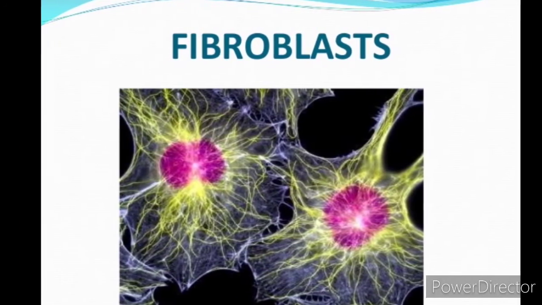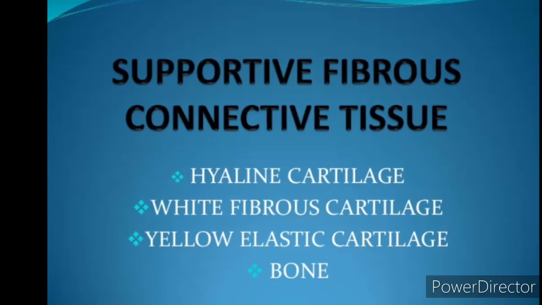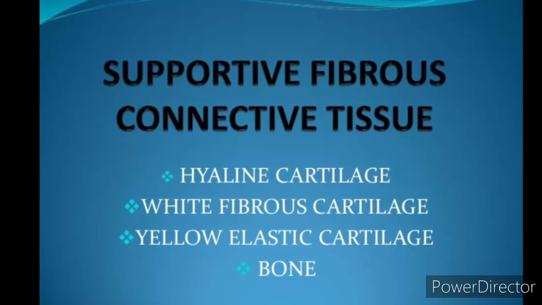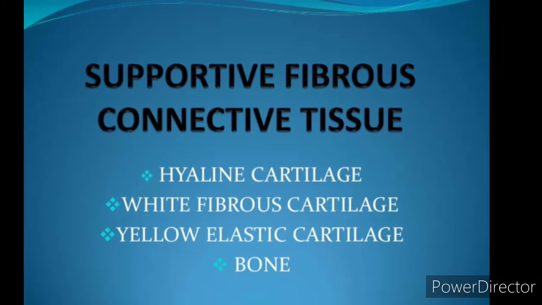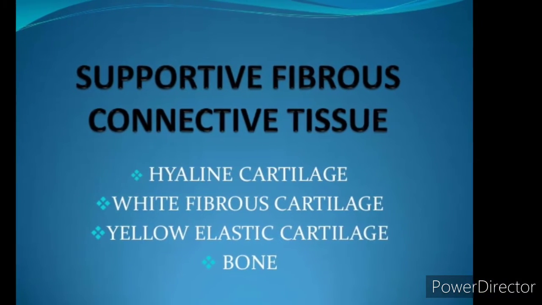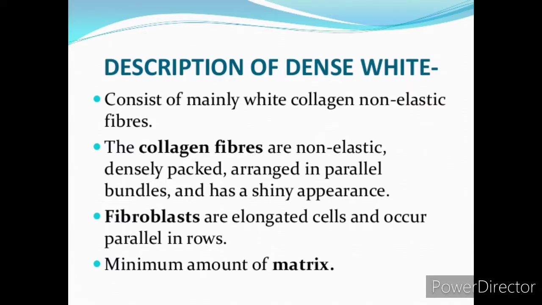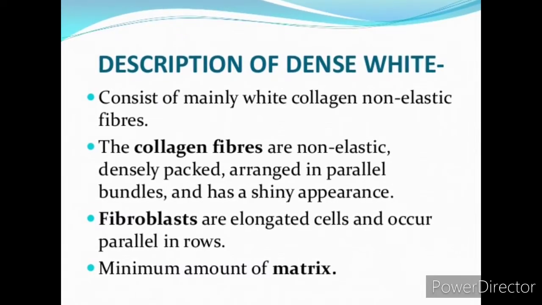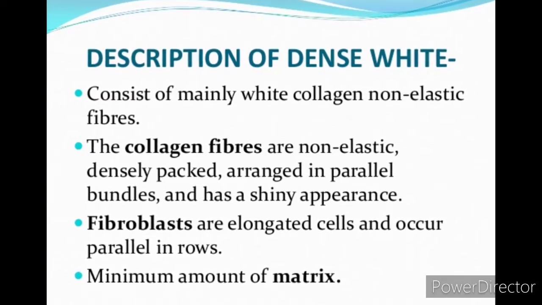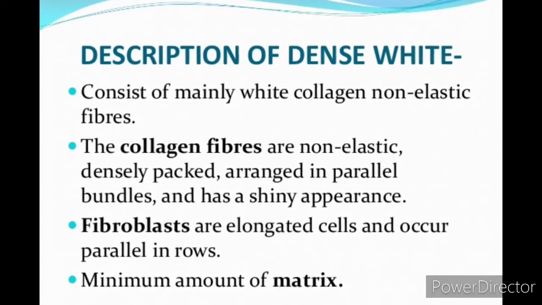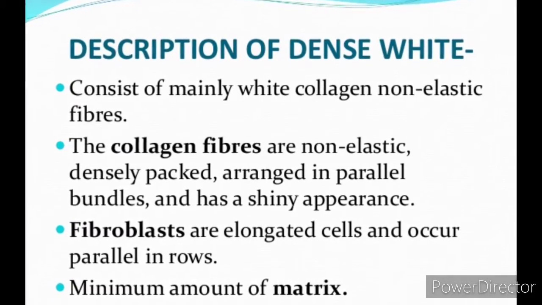Fibroblast. Here we are going to discuss fibroblast. They are supportive tissues. White fibrous cartilages and yellow elastic cartilages are there, and bone is also one supportive tissue. What is cartilage? It is a delicate bone which is responsible for making the nose and ear lobes. They have collagen fibers, non-elastic and densely packed, arranged in parallel bundles.